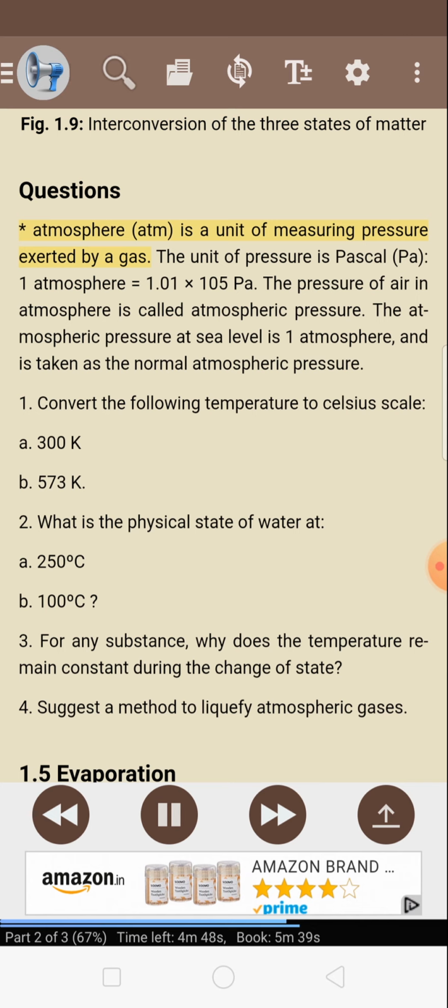Note: atmosphere, atm, is a unit of measuring pressure exerted by a gas. The unit of pressure is pascal, where 1 atmosphere equals 1.01 times 10^5 pascals. The pressure of air in atmosphere is called atmospheric pressure. The atmospheric pressure at sea level is 1 atmosphere and is taken as the normal atmospheric pressure.